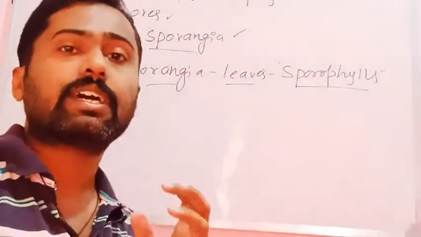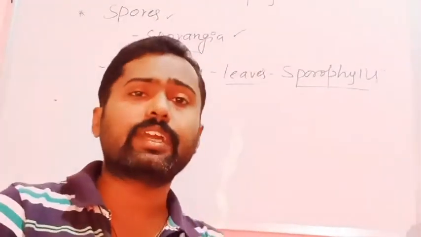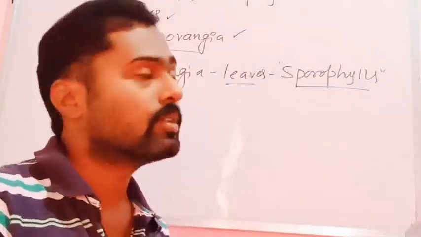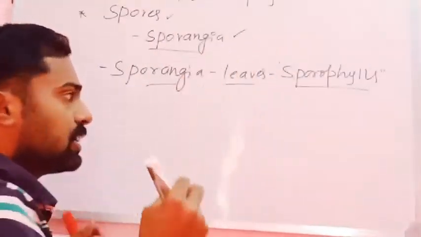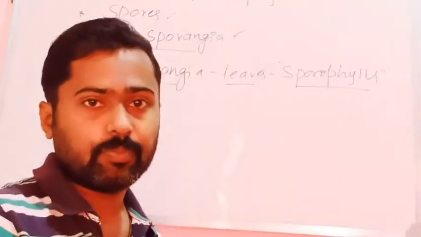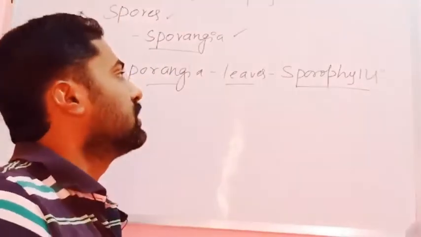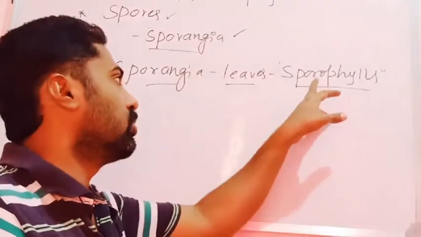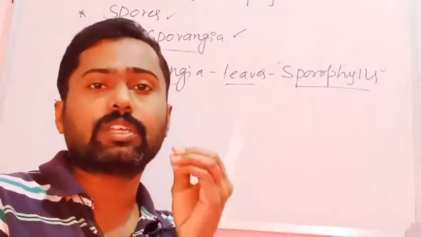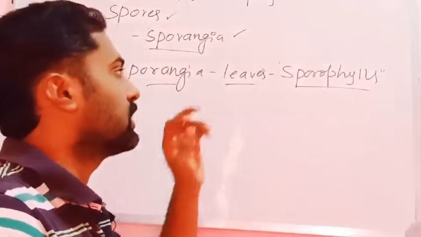Two kinds of leaves can be seen: the normal photosynthetic leaves and the sporophylls. Sporophylls are those leaves which bear sporangia on their surface, usually on the ventral side. Sporo means sporangia, phylla means leaves.